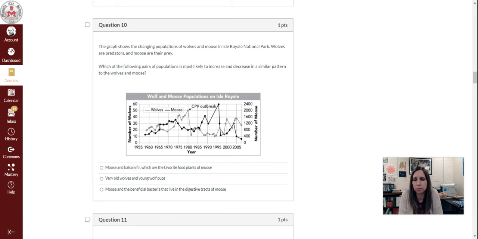A. Moose and balsam fir, which are the favorite food plants of moose. B. Very old wolves and young wolf pups. Or C. Moose and the beneficial bacteria that live in the digestive tracts of moose.